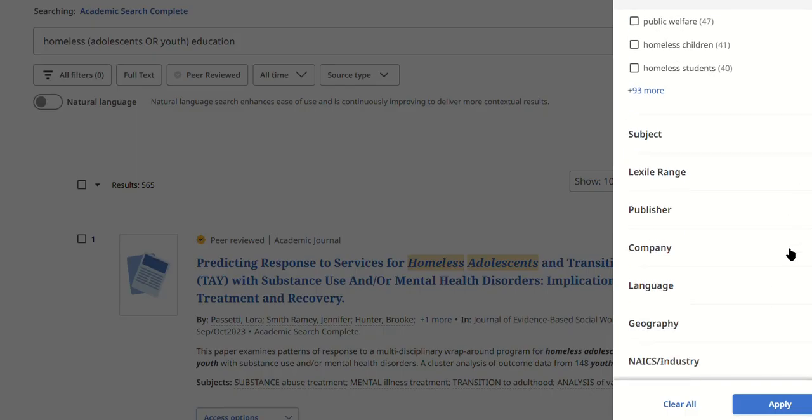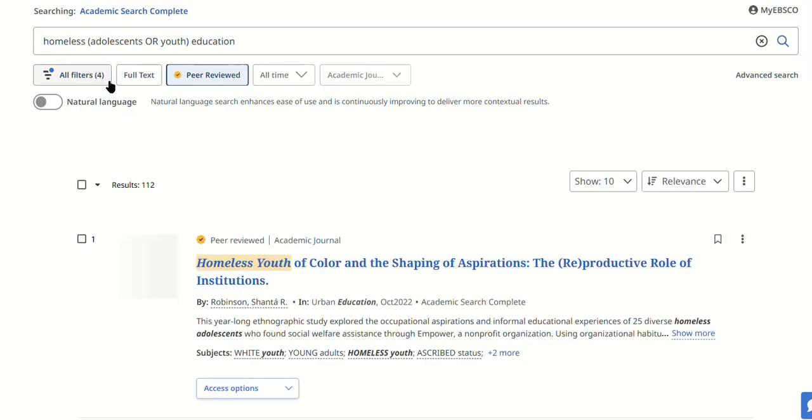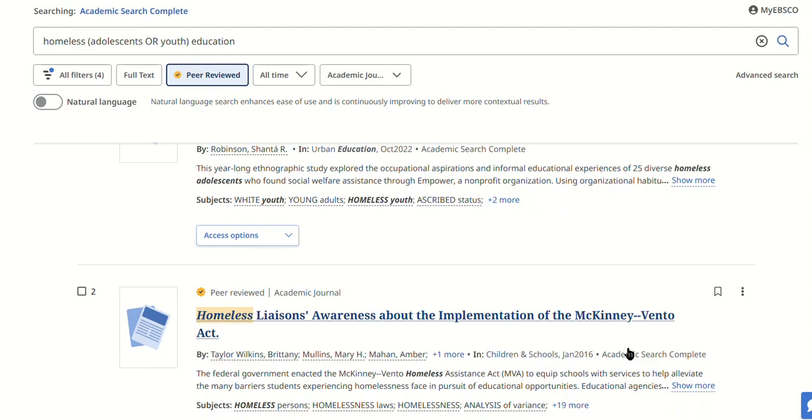Let's go a little further down. You could limit it by language if you want, reduce languages that you don't want, etc. But I'm going to click on apply down here at the bottom, which will add all of those filters. Now you see that we've got 4 listed here. We're down to 112 results, which is more in the ballpark of where we want to be. As you look down through them, you see a number of articles here.